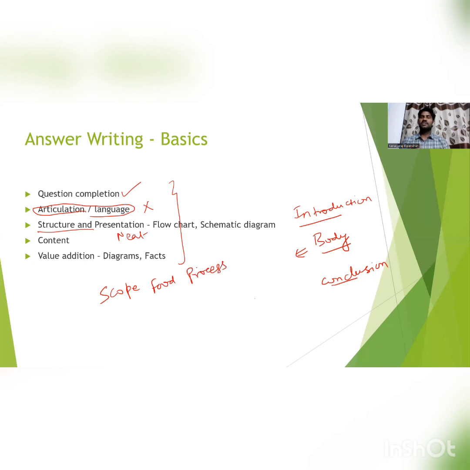So the food processing industry is one of the sunrise sectors, often called a sunrise sector, and one of the programs under the Make in India scheme. So what is the scope in India for the growth of this sector? In this question, we can list out the points one by one.